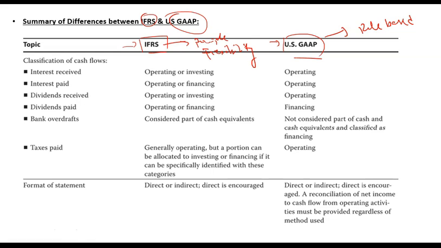you any choices. For example, interest received under IFRS can either be recorded in operating or investing activities, but interest received in US GAAP should only be recorded as operating activity. Interest received means that if you have made an investment, then the interest that you are receiving on that investment is known as interest received. Interest paid can either be operating or financing in IFRS, but can only be operating in US GAAP.